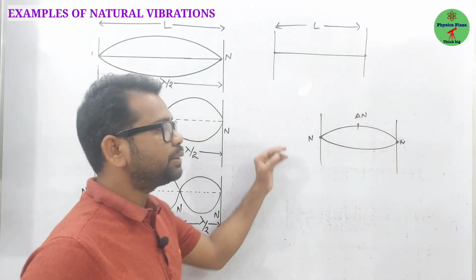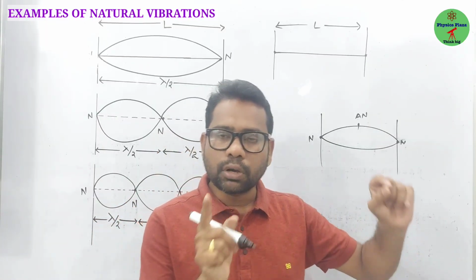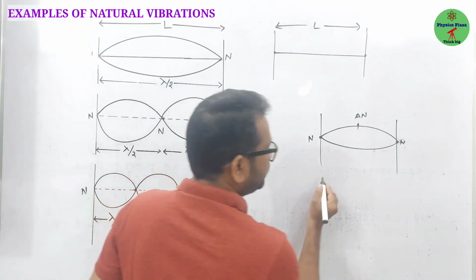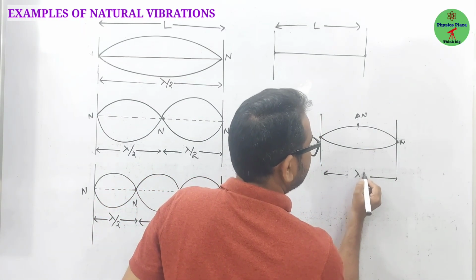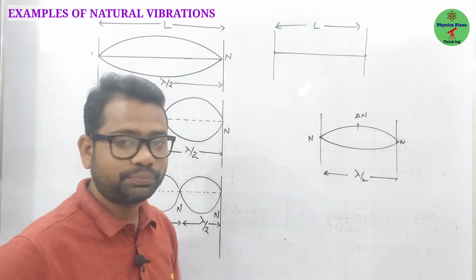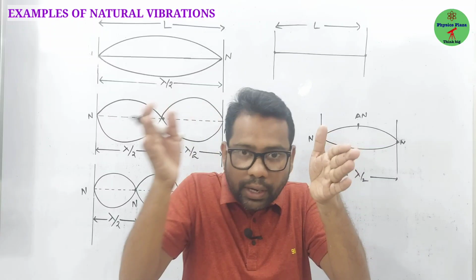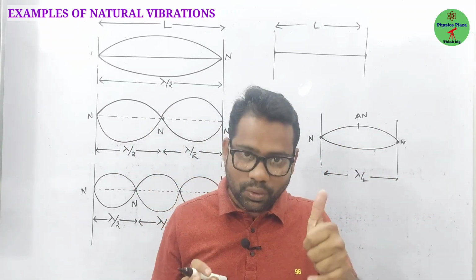So here the very important thing, children, is that in the case of a transverse wave, the distance between any two consecutive crests or troughs is lambda. But here the distance between any two nodes or antinodes is lambda by 2. Try to understand, lambda by 2. Okay, so this is a key point to understand. The distance from antinode to antinode or node to node will be how much, children? Lambda by 2. Okay, now fine.